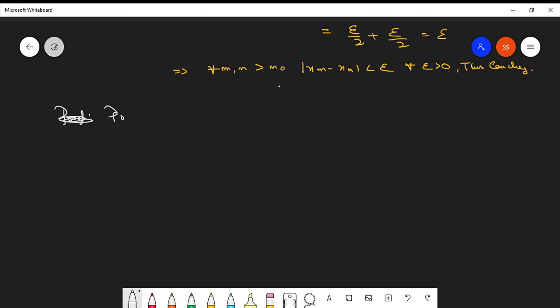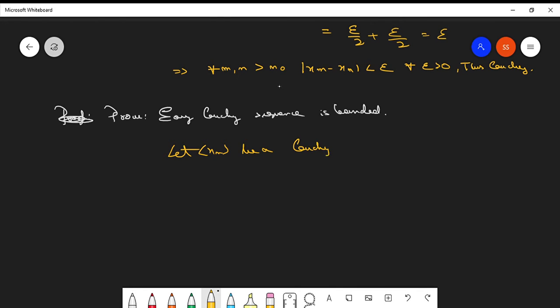Let us write it. Proof: every Cauchy sequence is bounded. How can we prove this? So let the sequence be a Cauchy sequence. Clear?